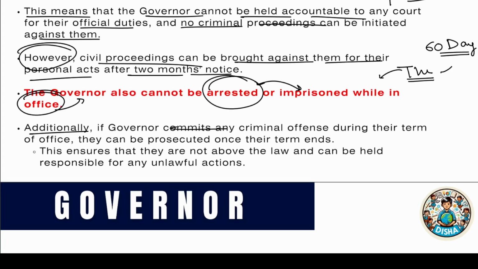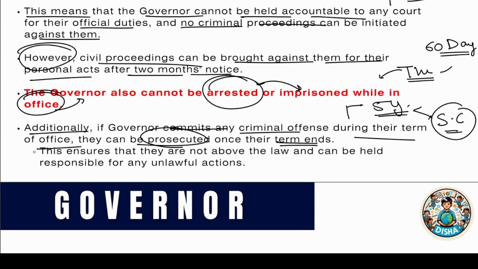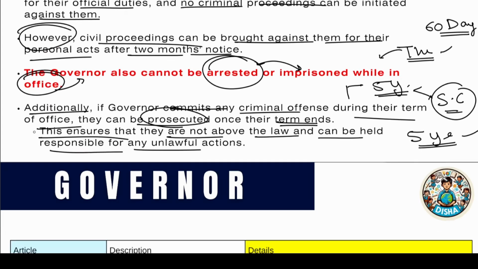Additionally, if a governor commits any criminal offense during their term of office, they can be prosecuted once their term ends, so after 5 years. But this is injustice to any person against whom the criminal act has been committed. So the Supreme Court is desiring to see this. This is the main issue here. This ensures that they are not above the law and can be held responsible for any unlawful actions. But even a delay of 5 years is a lot for someone against whom a criminal act has been done. And this is what the Supreme Court is trying to see.